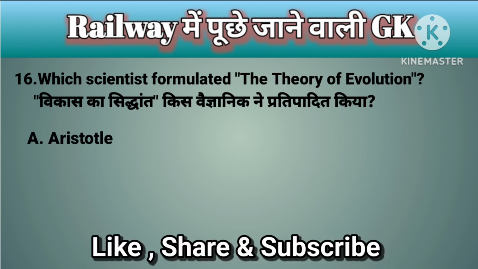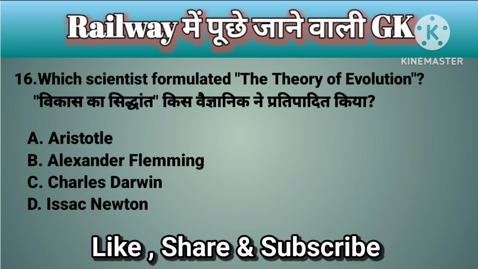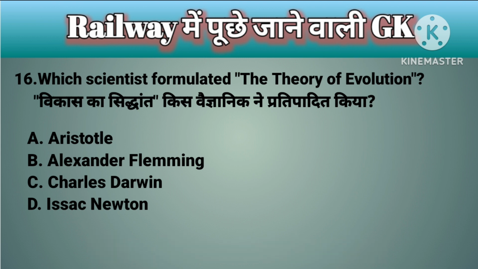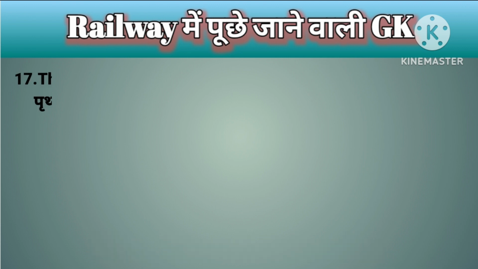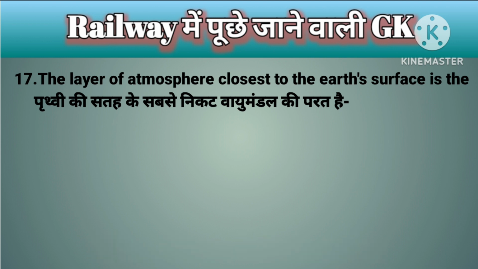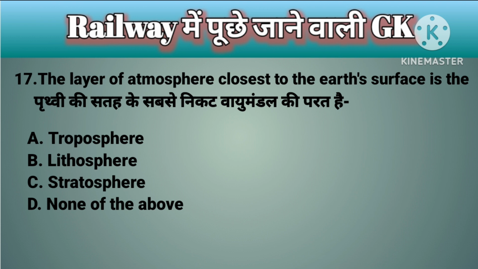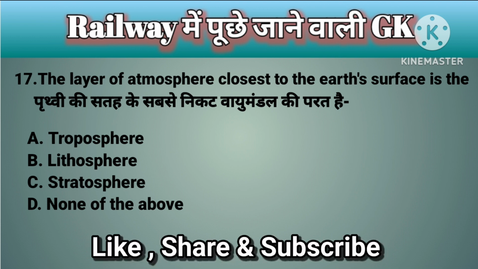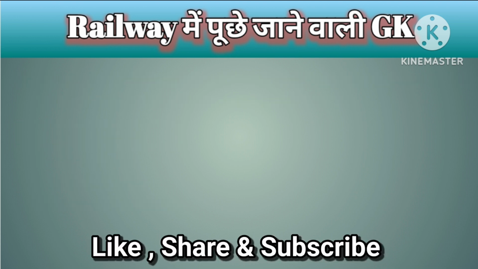A. Aristotle, B. Alexander Fleming, C. Charles Darwin, D. Isaac Newton. Correct answer is option C. Charles Darwin. Question number 17. The layer of atmosphere closest to the Earth's surface is the A. Troposphere, B. Lithosphere, C. Stratosphere, D. None of the above. Correct answer is option A. Troposphere. Question number 18.